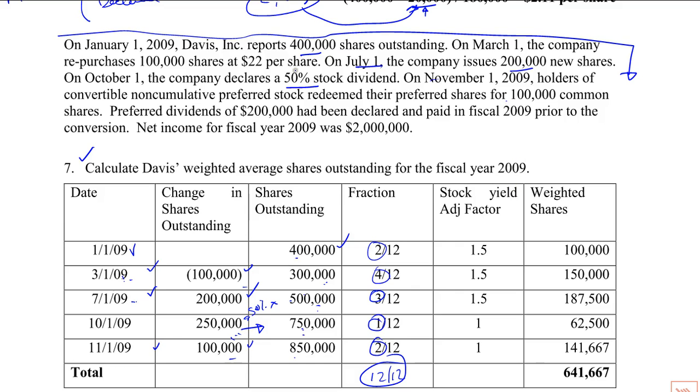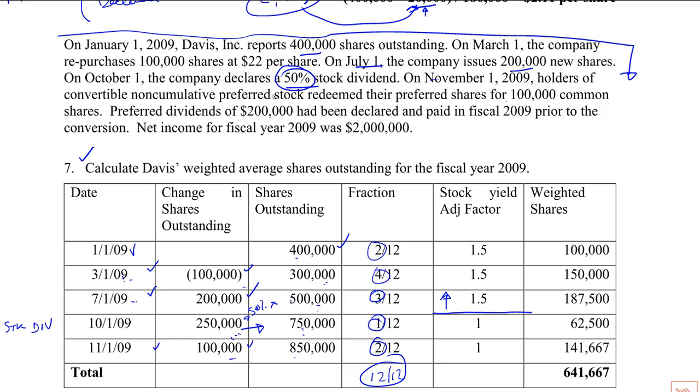All right, so we had a 50% stock dividend, and no other splits. Here is the stock dividend, and I said this in the lecture notes. Maybe you didn't watch it. Every row above this stock split or stock dividend needs to be multiplied by the adjustment factor.